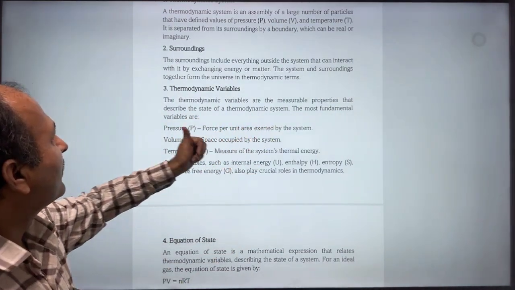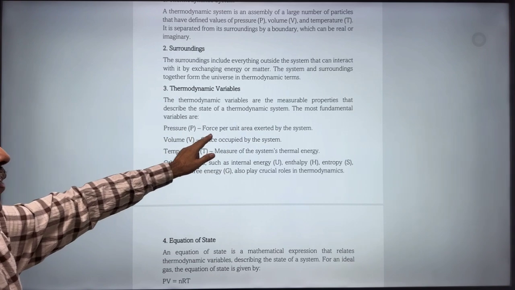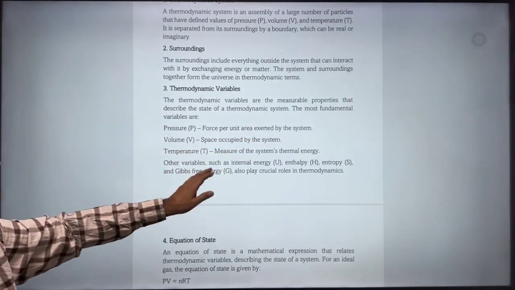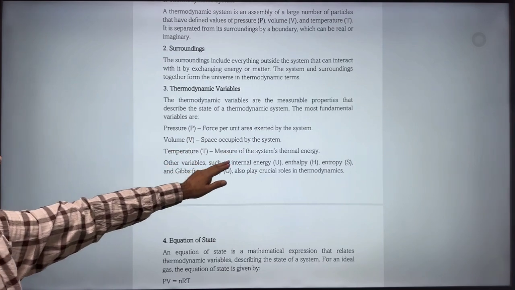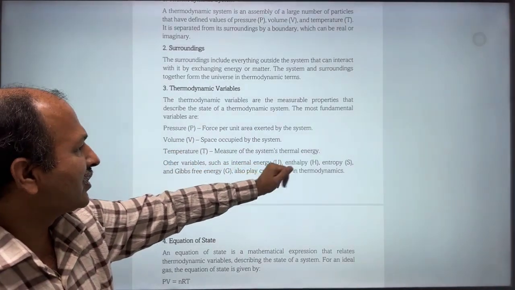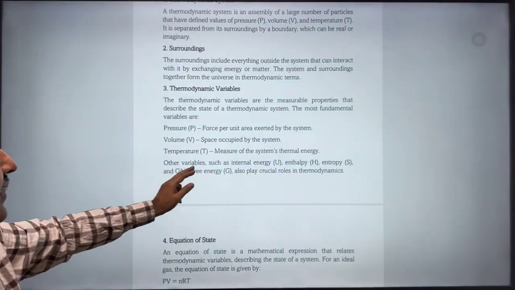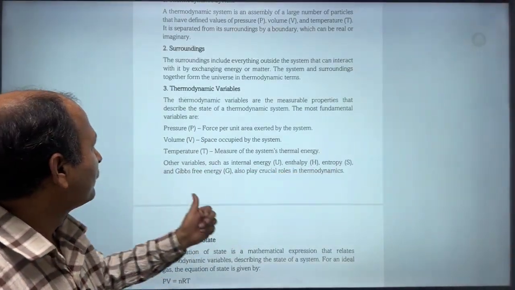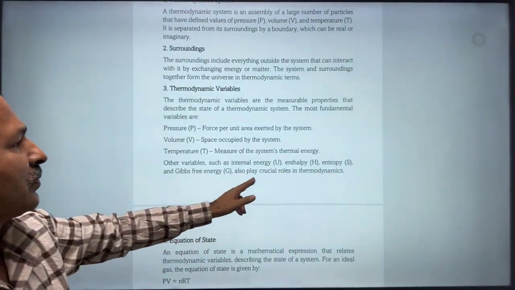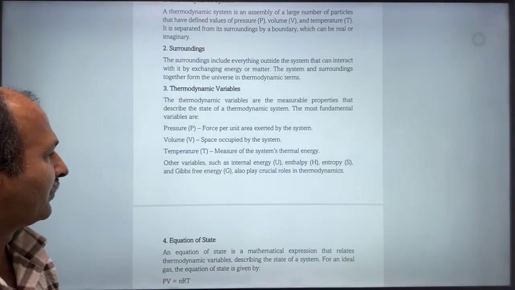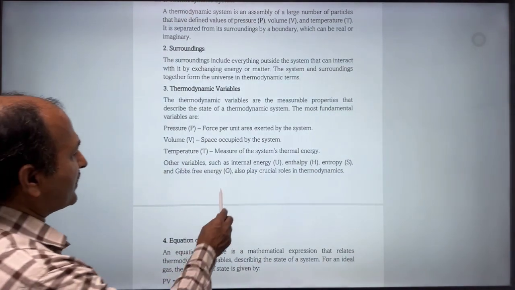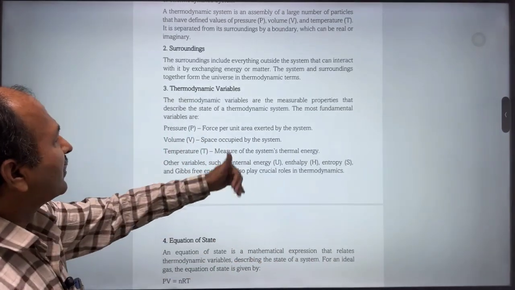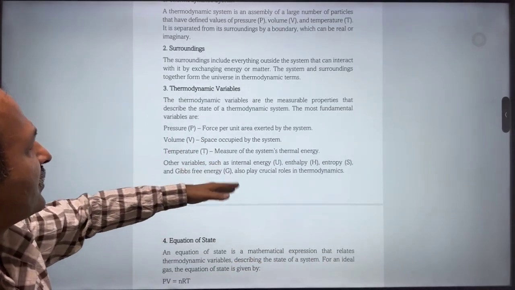The most fundamental variables are pressure, force per unit area, that you know, then volume, space occupied by the system, then temperature, a measure of the system's thermal energy, and other variables such as internal energy, enthalpy, entropy, and Gibbs free energy also play crucial roles in thermodynamics. In chemistry particularly, we study these things. In physics, our study will be limited up to P, V, T, and U.